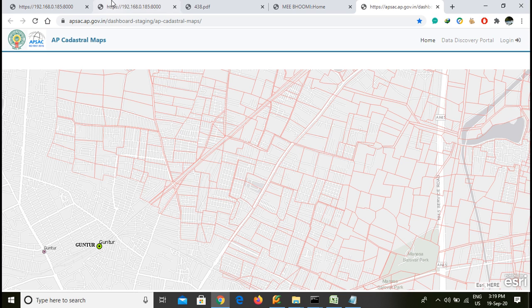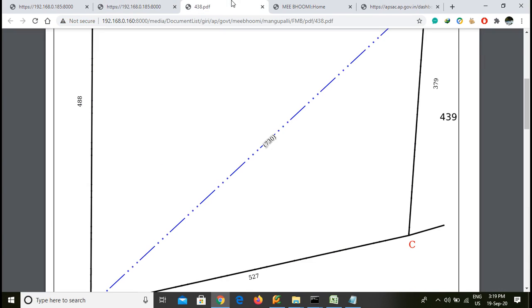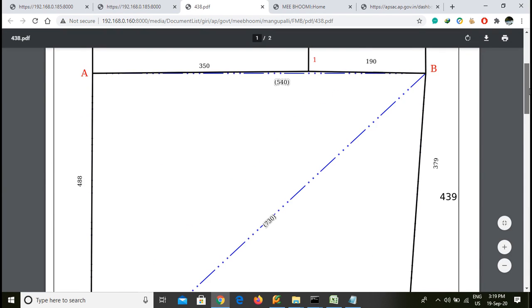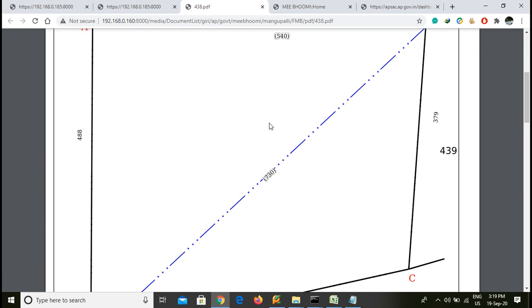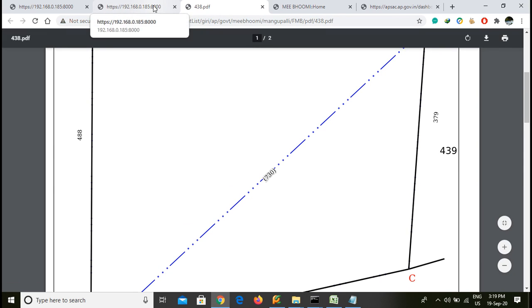The test case is that suppose my father has a land at such and such a place. We are going for the available land.